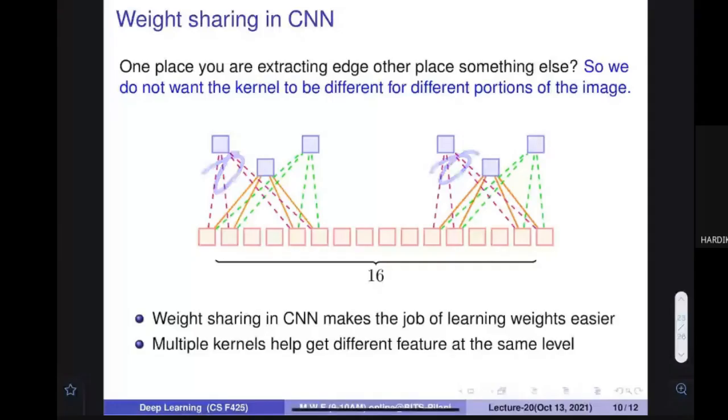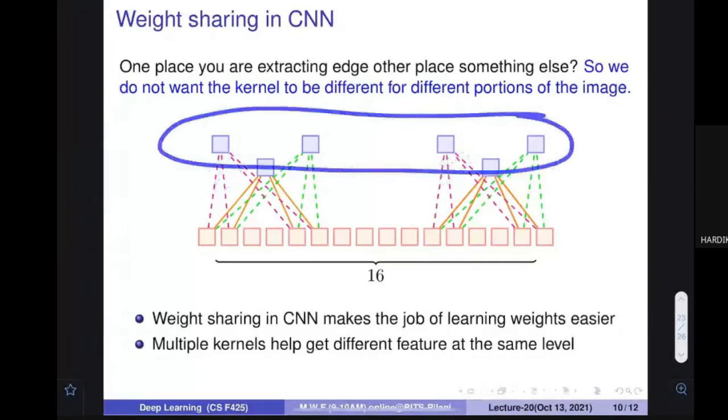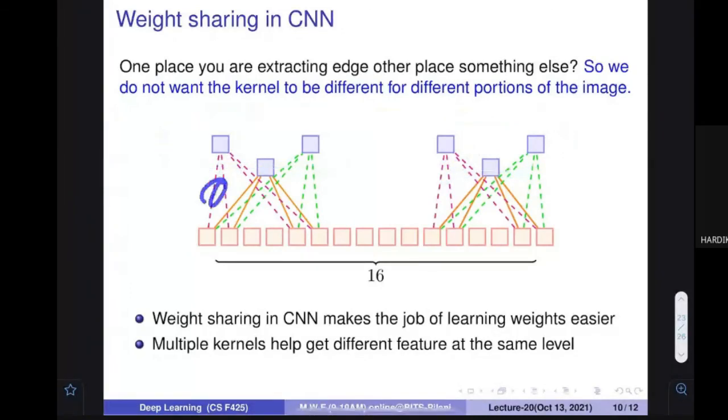Let me focus on this blue one. So this particular CNN is going to connect with these ones to find out its value. When it was here, at that time also it was finding out the value, but the weights are the same. If I had used a different kind of architecture, where everywhere new neurons were there, then these weights and these weights would be different. Now the weights are the same. So the number of parameters further reduces for me.